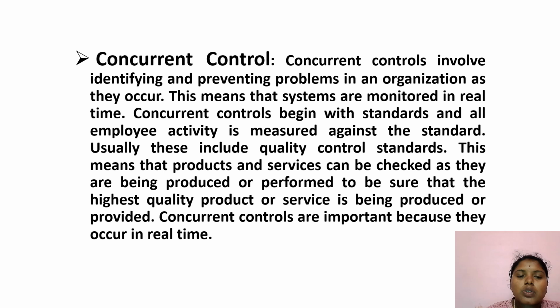Concurrent control. Concurrent control involves identifying and preventing problems in an organization as they occur. This means that systems are monitored in real time. Concurrent control begins with the standards, and all employees' activity is measured against the standards. Usually this includes quality control standards. This means that products and services can be checked as they are being produced, to be sure that the highest quality products or services are being produced or provided. Concurrent controls are important because they occur in real time.